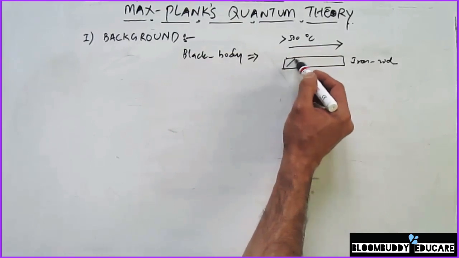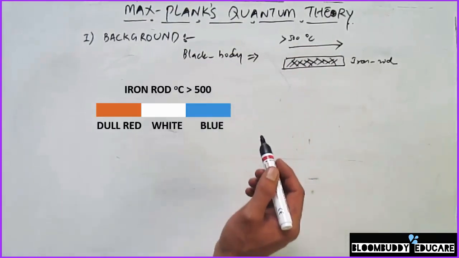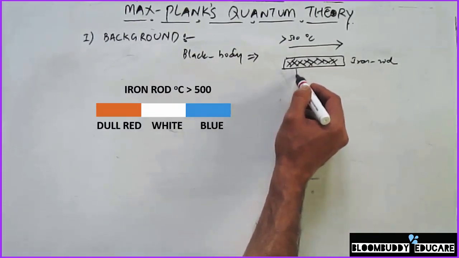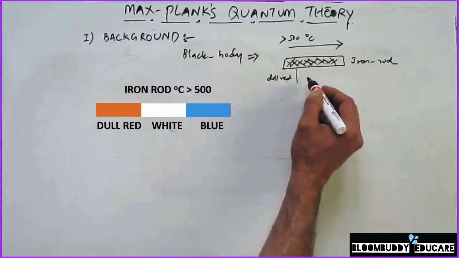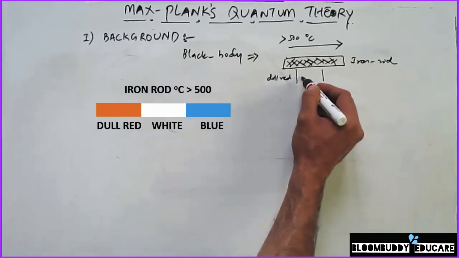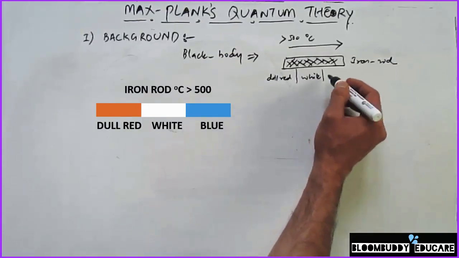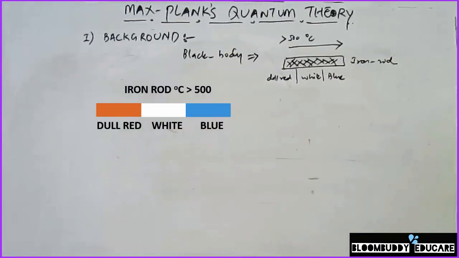At that point, this iron rod is going to emit different kinds of radiations of different intensities. Initially this iron rod is going to be dull red, and then it will eventually turn white when the temperature is again increased, and finally it will turn blue when the temperature goes to the maximum value.